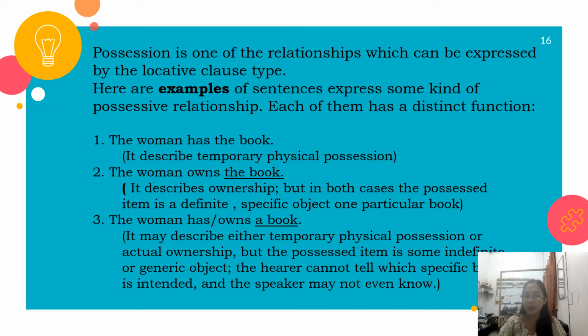Number 3: The woman has or owns a book. It may describe either temporary physical possession or actual ownership, but the possessed item is some indefinite or generic object. The hearer cannot tell which specific book is intended, and the speaker may not even know.